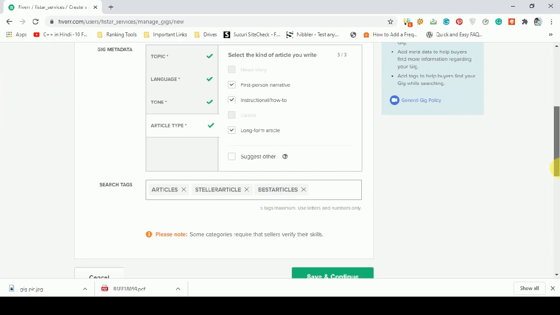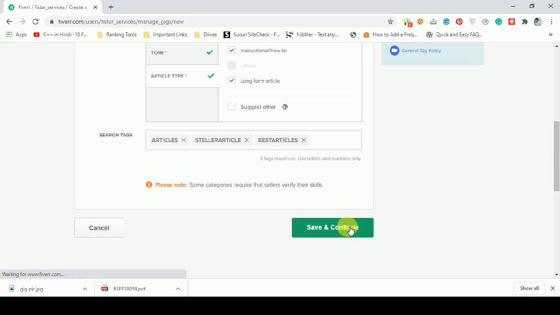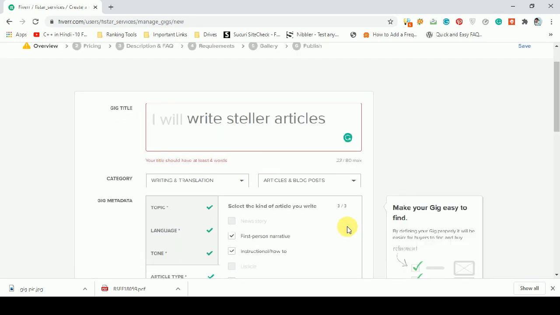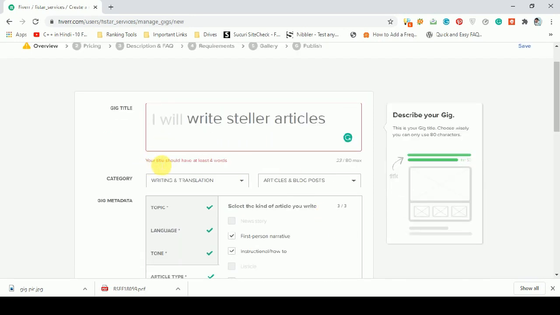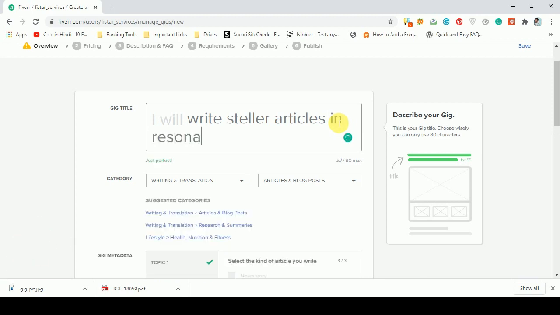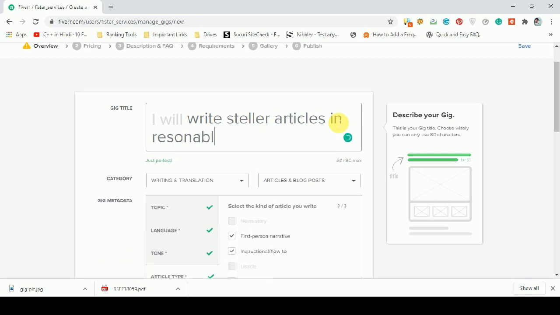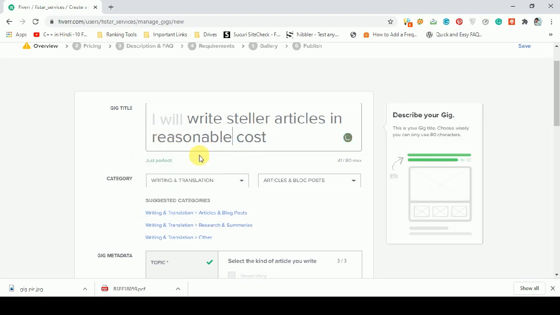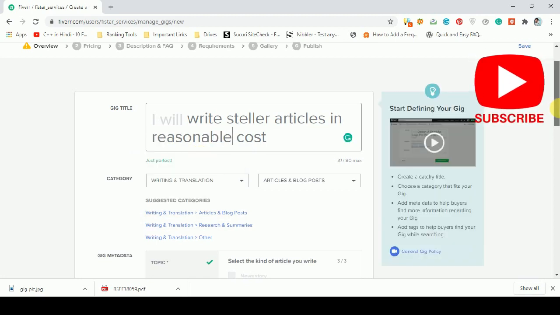Now click on save and continue. The title should have at least 4 words. Now save and continue.